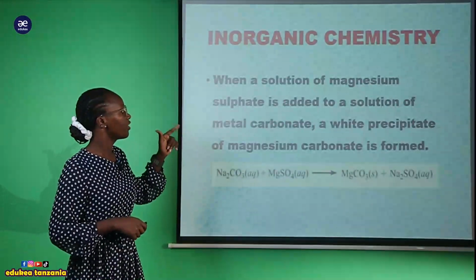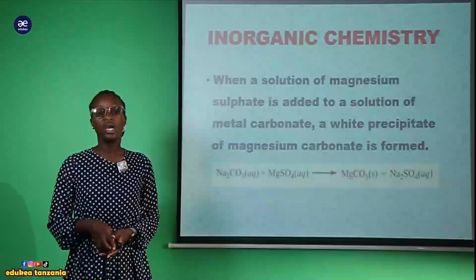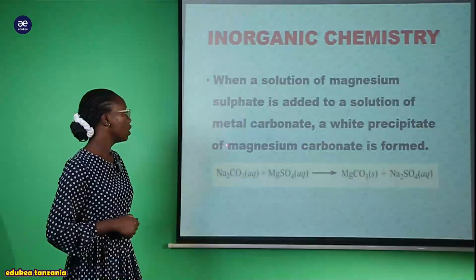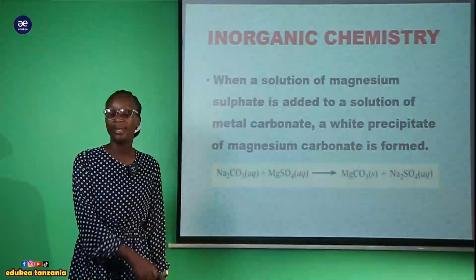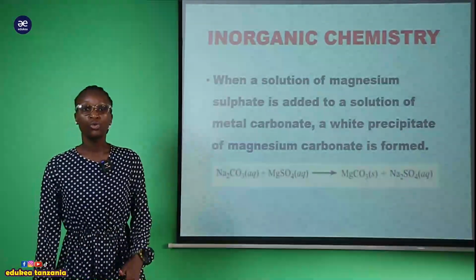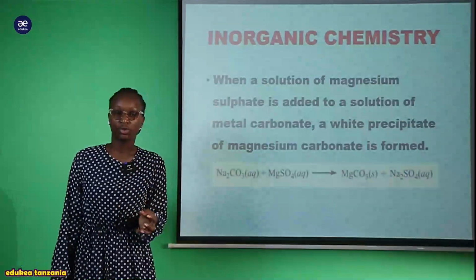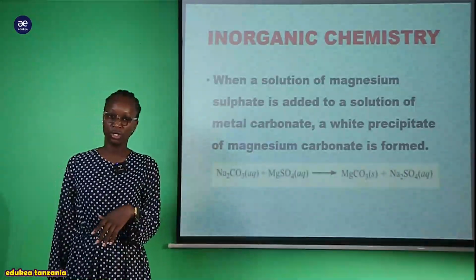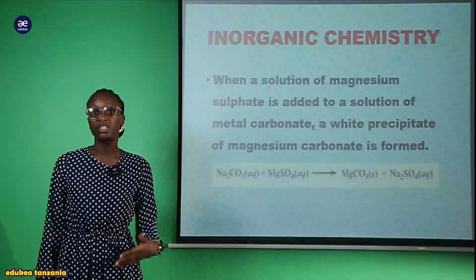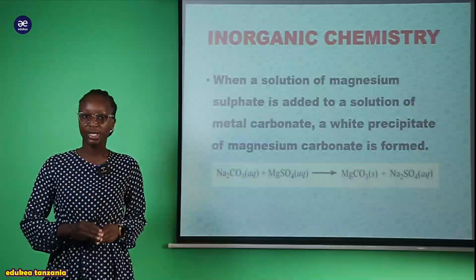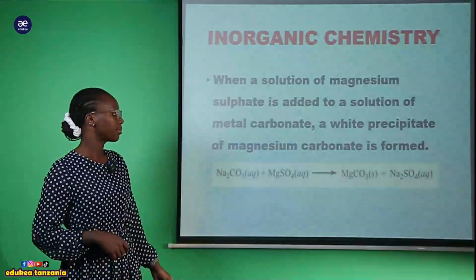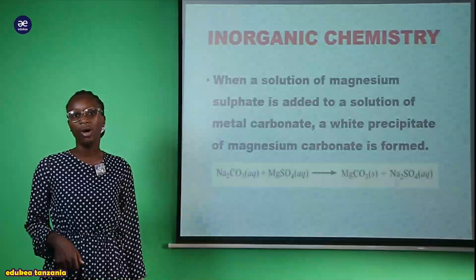Sasa tunapokuja kufanya addition of magnesium sulfate kwenye metal carbonate compound, anasema kwamba a white precipitate of magnesium carbonate is formed. Ina maana tunapochukua this magnesium sulfate tukai-add kwenye compound of the metal carbonate, mfano tunaweza kuchukua sodium carbonate, potassium carbonate, whatever. Sasa tunapofanya addition, what we are going to get is the precipitate of magnesium carbonate ambayo ni insoluble